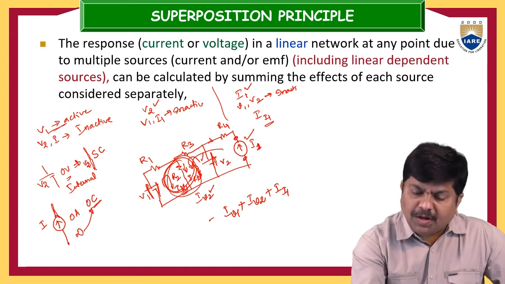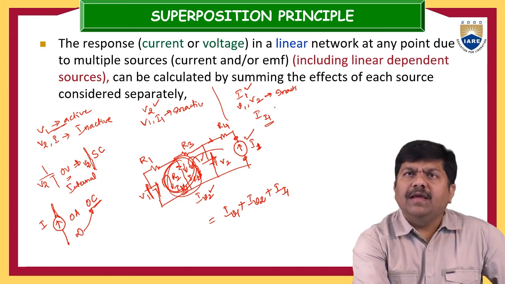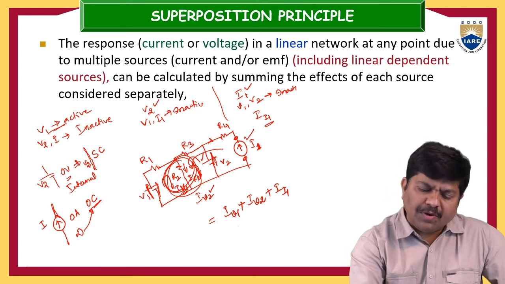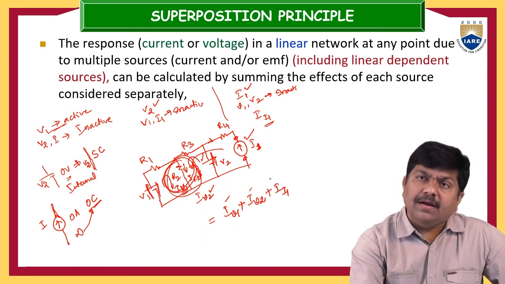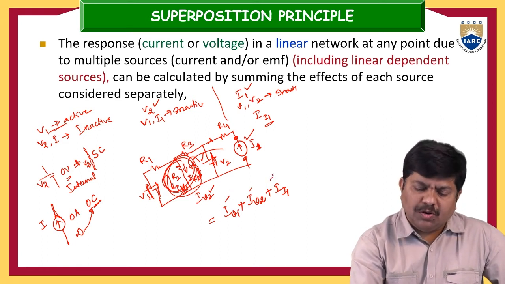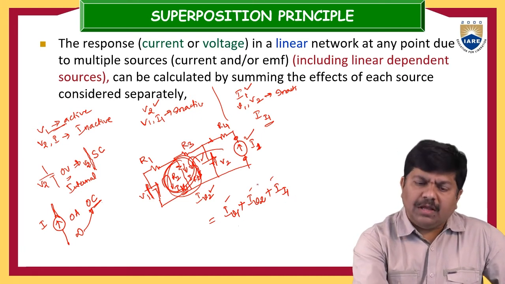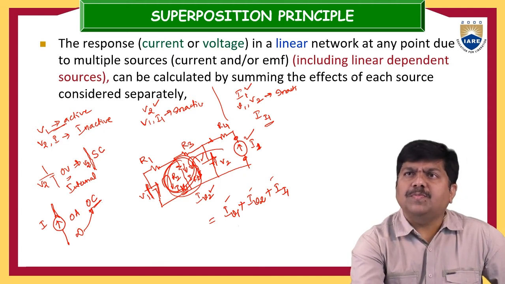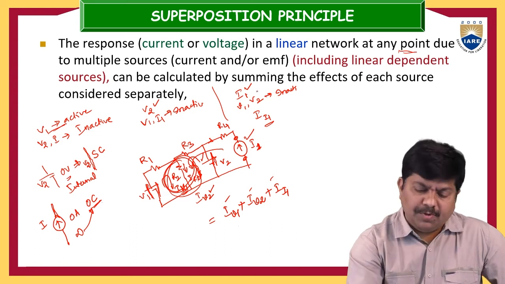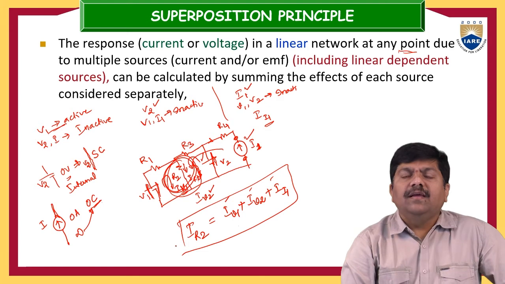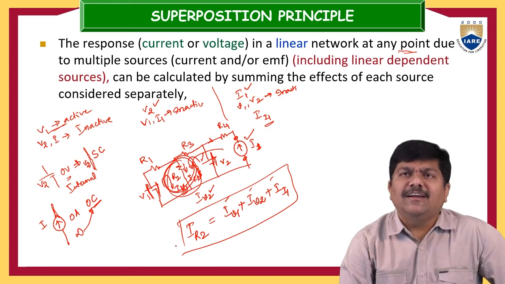Now, going back to the statement, the response can be calculated by summing the effects of each source considered separately. So we have considered the response separately by taking each energy source separately. The total response at any point due to multiple sources can be calculated by summing up: IV1 plus IV2 plus II1 is the resultant current through the R2 resistance. This is what the superposition principle tells us.